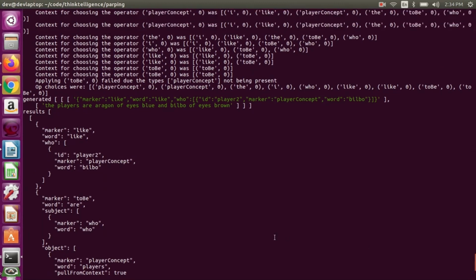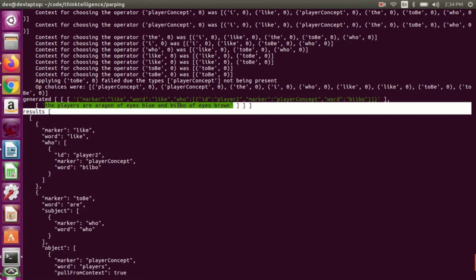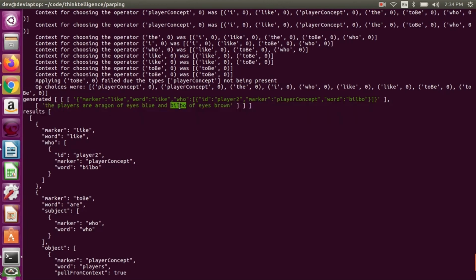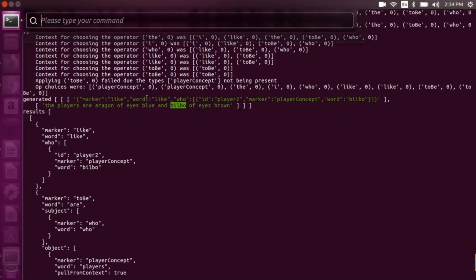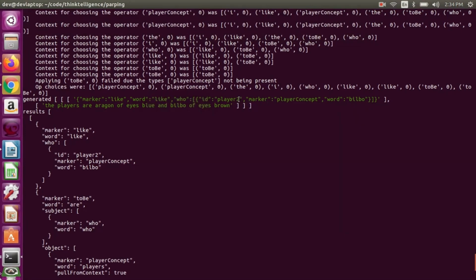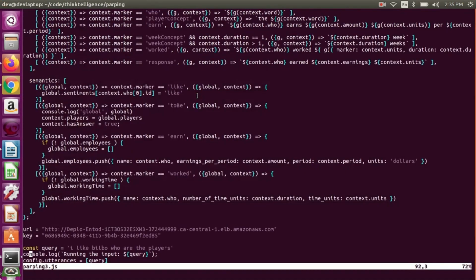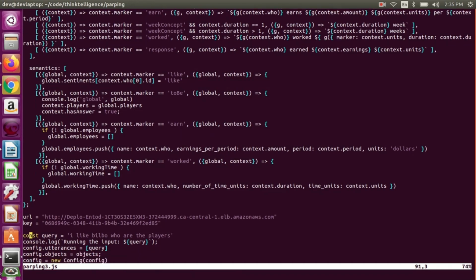Yeah, so now they're both printed out as like. Aragorn has eyes blue and Bilbo has eyes brown, because the previous sentence was I like Bilbo. Oh, that's kind of cool. I'm not fixing the generator for that. You just do the generated thing like we did before. This is way cooler than doing that.